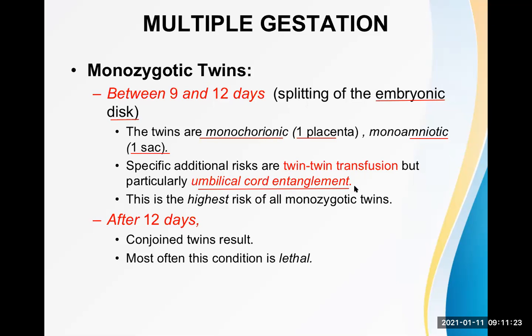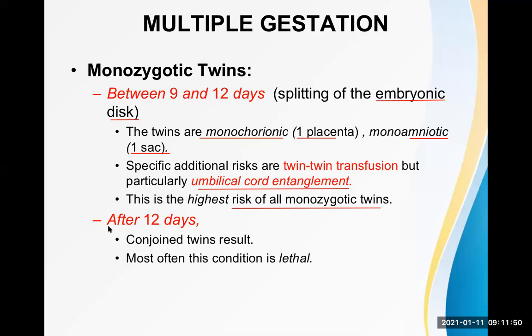The umbilical cord, okay, may twist and entangled, and when umbilical cord suffers from that problem, again there will be decreased blood flow towards one baby. This is the highest risk of all monozygotic twin because of umbilical cord entanglement. There is some accident can also happen, means one of the baby may die because of this problem.